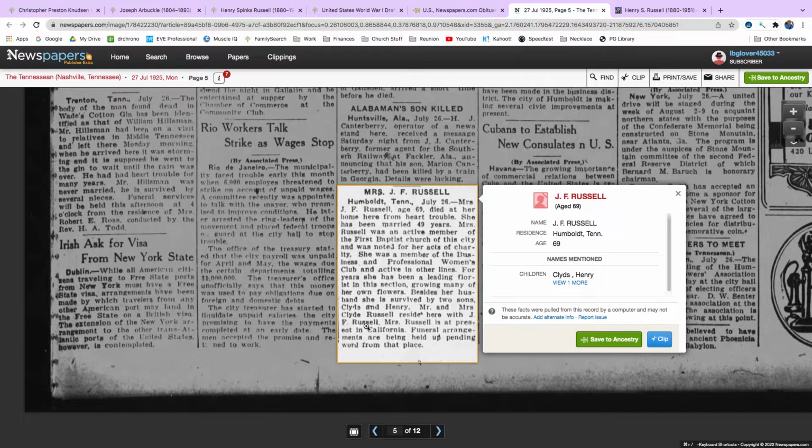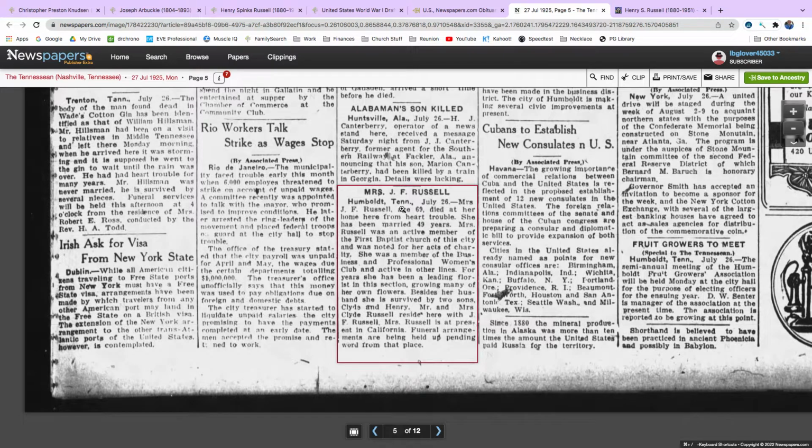Mr. and Mrs. Clyde Russell reside here with J.F. Russell. Mrs. Russell is at present in California. She's survived by her 2 sons, Clyde and Henry. It doesn't say anything more about Henry. Okay, so that's a record that we can attach to the mom.